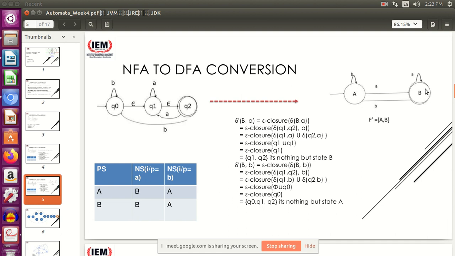So see, when I am in state B and I was calculating the transition over A, after completing the entire process, what I got is Q1 comma Q2, which is nothing but state B again. So on getting A upon B, I remain in state B only. That is why there is a self loop. Okay. Thank you.